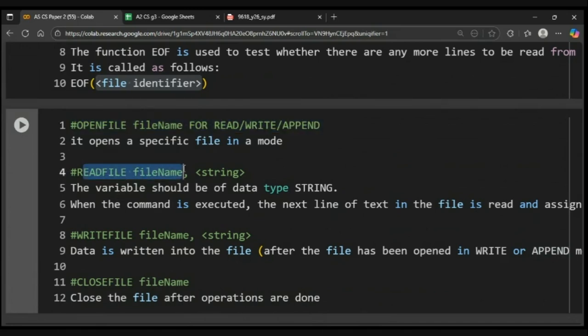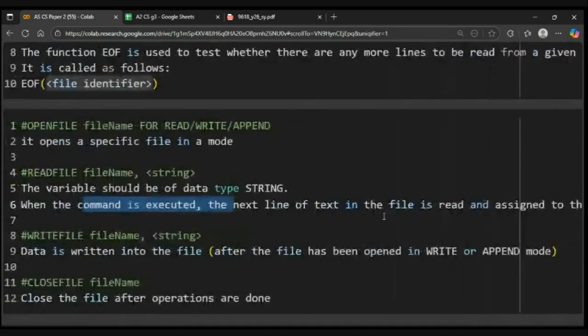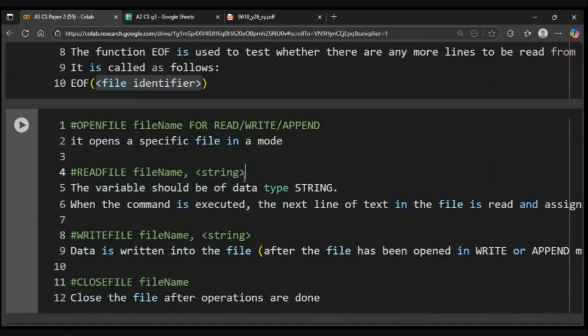Then you have read file. यहाँ पे आपके फाइल का नेम आएगा और यहाँ पे आपकी कोई भी स्ट्रिंग आएगी जिसमें आप डेटा सेव करोगे. So this always writes data, reads data in a string format. So आपको इसको फिर convert करना होता है integer in other values. The variable should be of data string. Then the command is executed. The next line of text in the file is read and assigned to the variable. So इस variable में आपकी वो line save हो जाएगी.